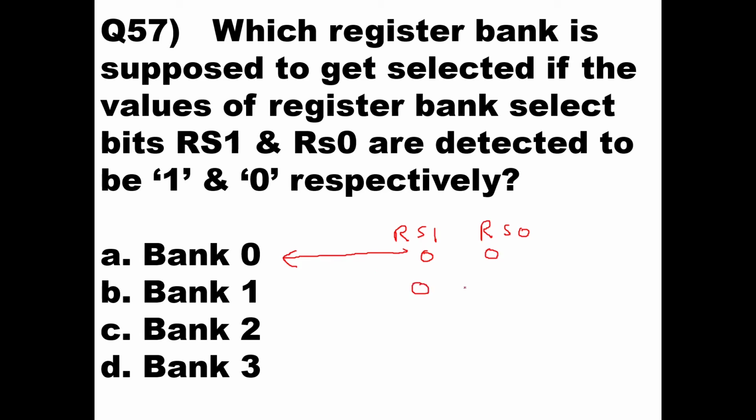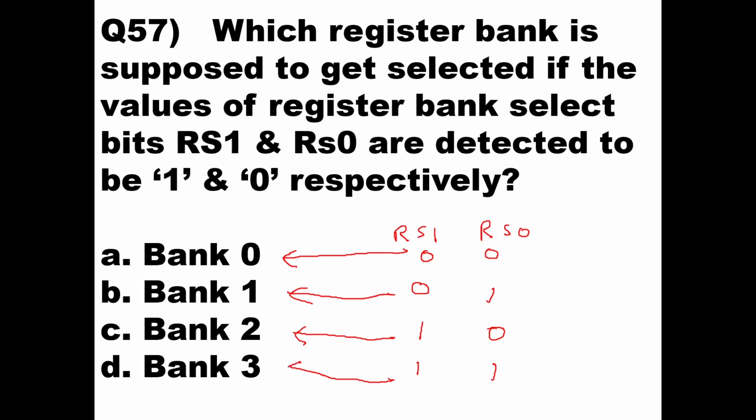If it is 0 1, then you are indicating bank 1. If it is 1 0, then you are indicating bank 2. And if it is 1 1, you are indicating bank 3. Clear?